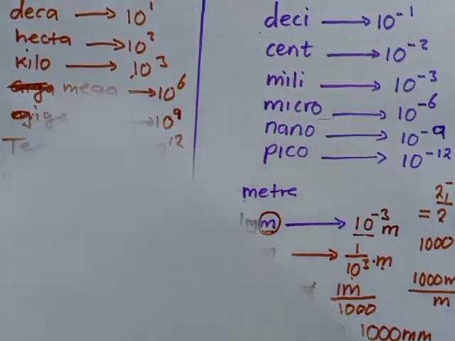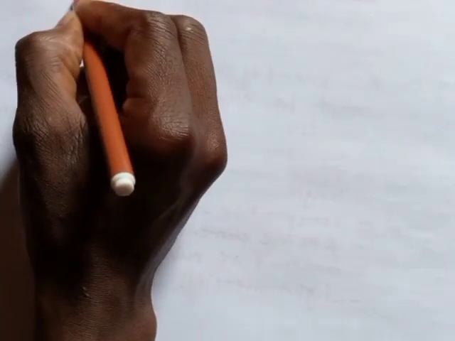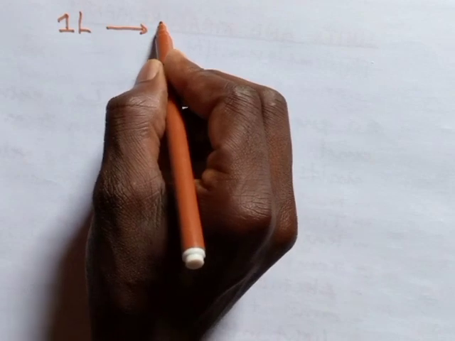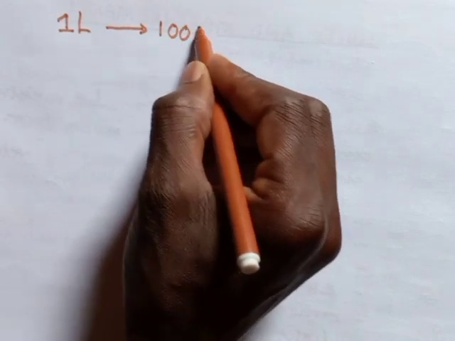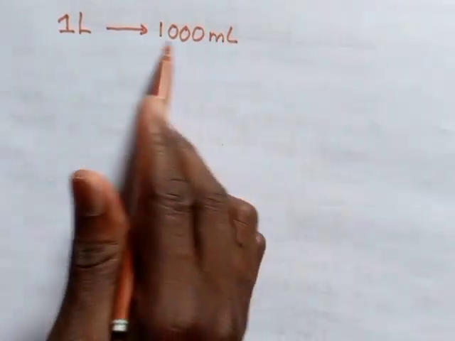We also have a certain class of conversion which involves the system of converting. Maybe you want to convert liters into milliliters, something like that. What are you supposed to do if you want to do such type of conversions? So what we are going to understand is this. Suppose you want to do some conversions involving liters. In a simple way, a single liter has to be equal to what? A single liter can just be the same as 1000 milliliters.